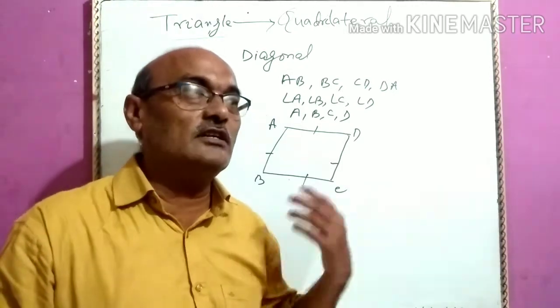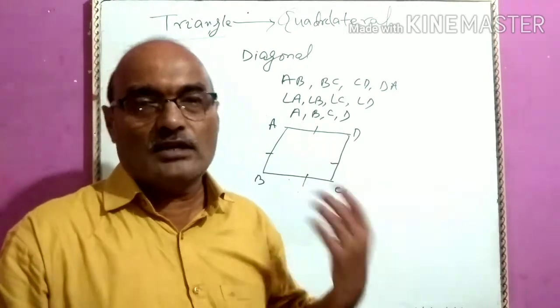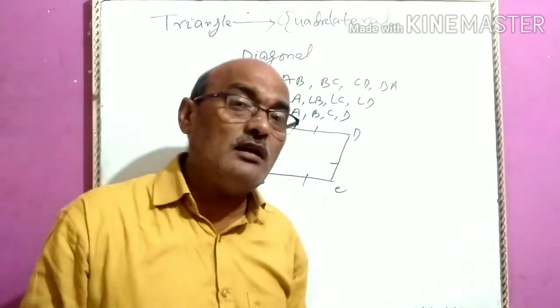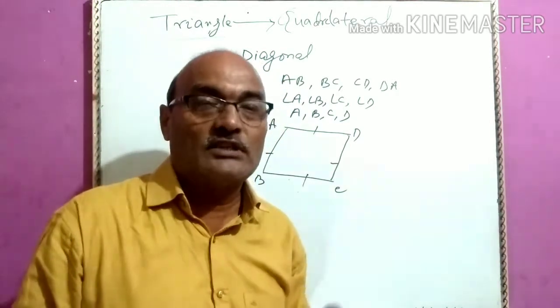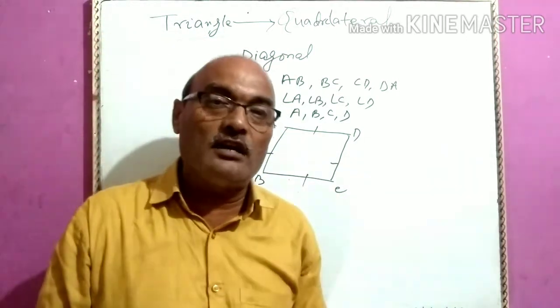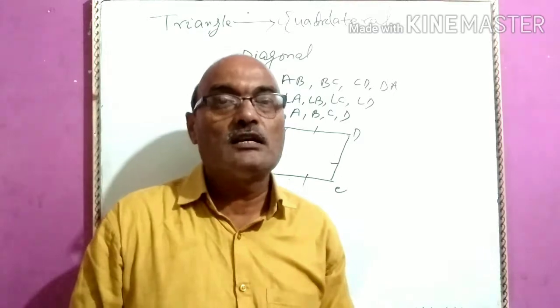It is found in quadrilateral, pentagon, hexagon. So what is the definition? A diagonal is a line segment joining the alternate vertices of a polygon.